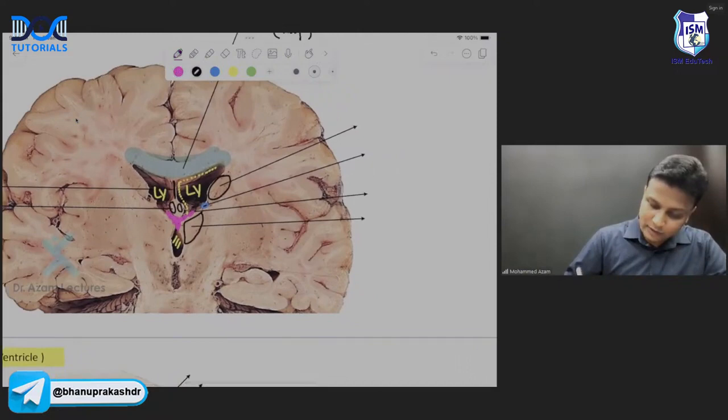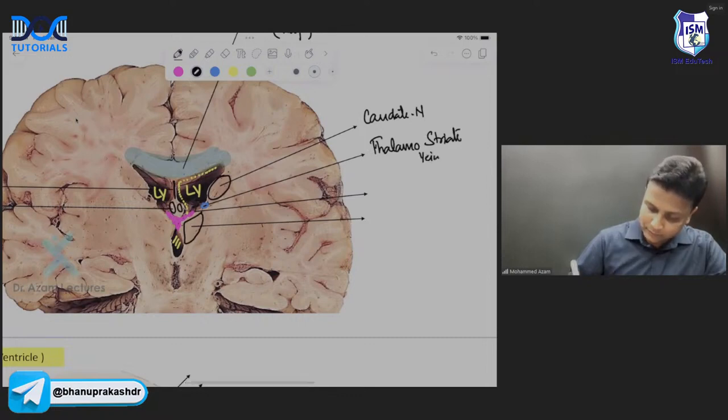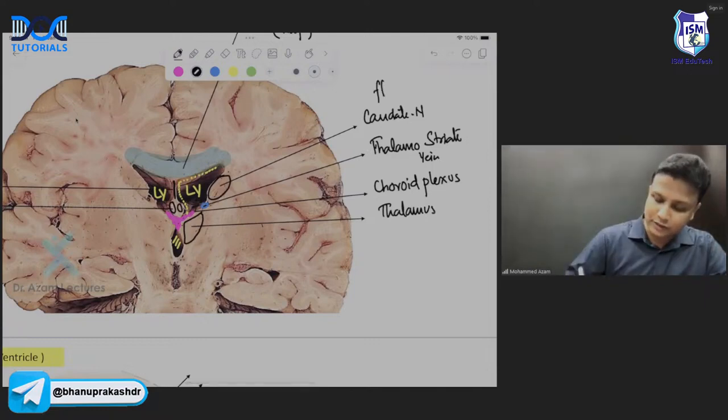So number one, this one here will be the caudate nucleus. Number two, this one here will be the thalamostriate vein, sir. And this one here, the network of capillaries, is the choroid plexus. And this part here will be the thalamus, sir. All these four parts together form the floor of the lateral ventricle.